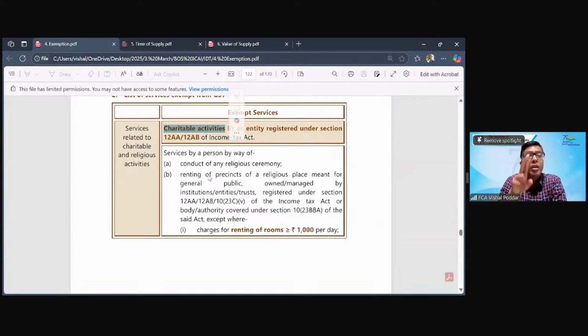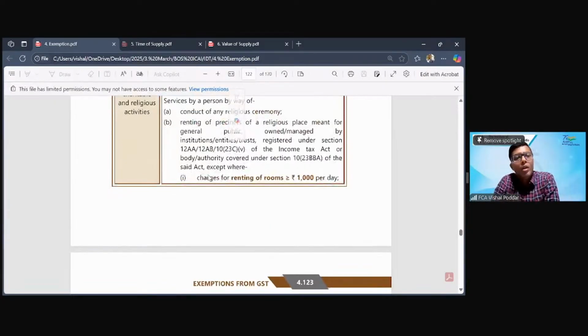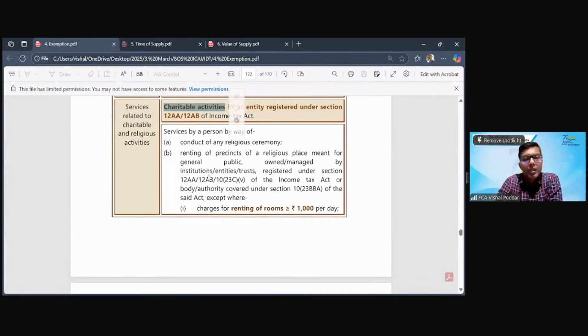Once you are registered, you qualify even for income tax law and you qualify even for the GST law. But what activities you are engaged in may be different for exemption in Income Tax Act and in the GST Act. Income Tax Act is much wider, so more activities are exempt over there. However, GST law with respect to this is very restricted. Now, what are the activities, services which are covered over here?